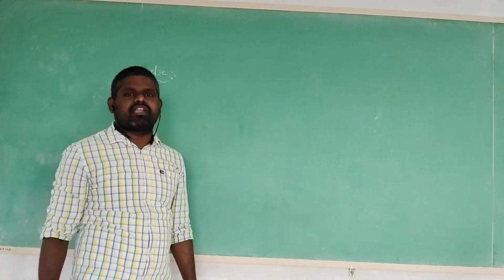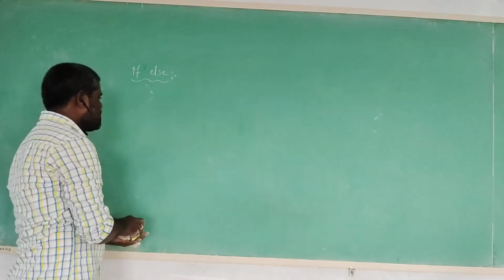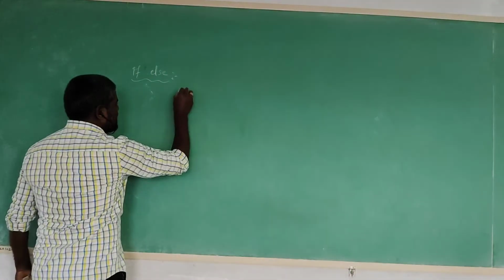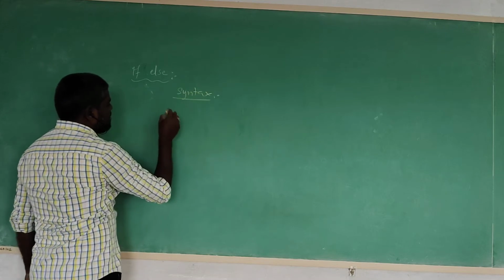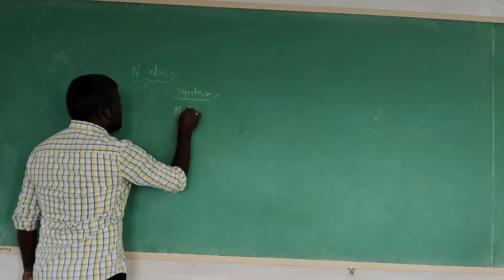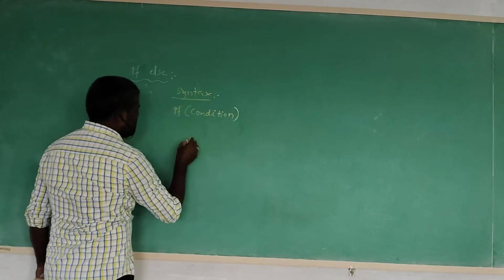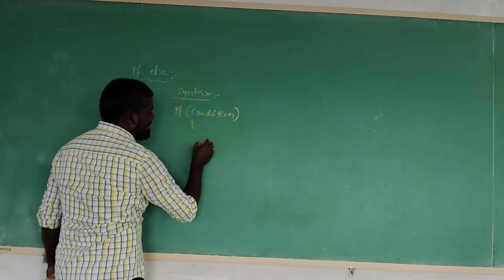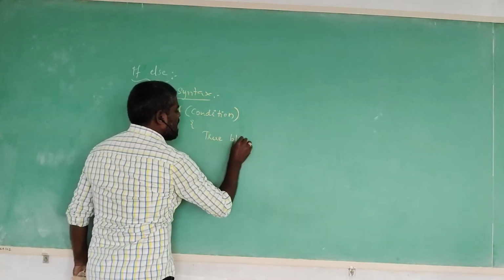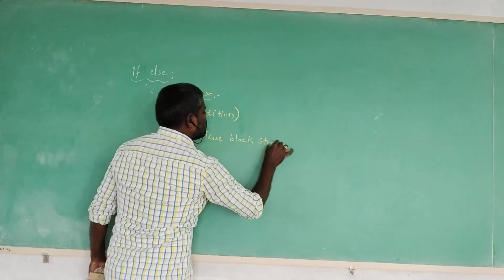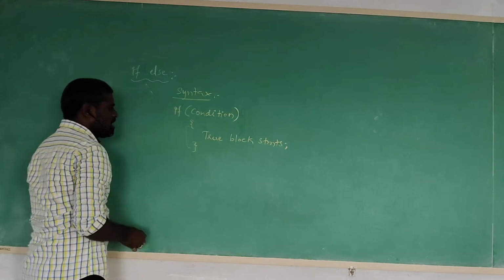Statements like these we call the if else method. Then, please observe the syntax. As usual, we check the condition. If the condition is satisfied, it executes the true block statement. Please observe here, this is the true block.